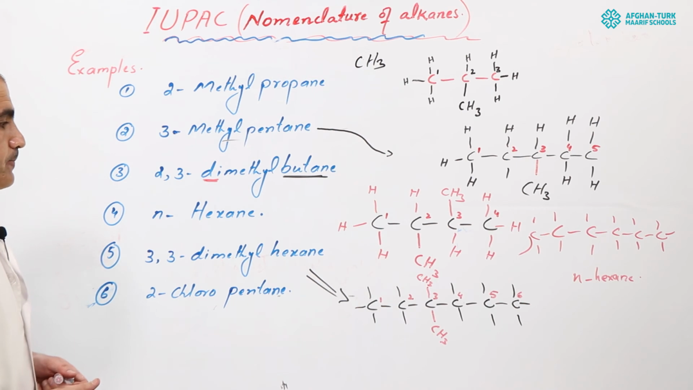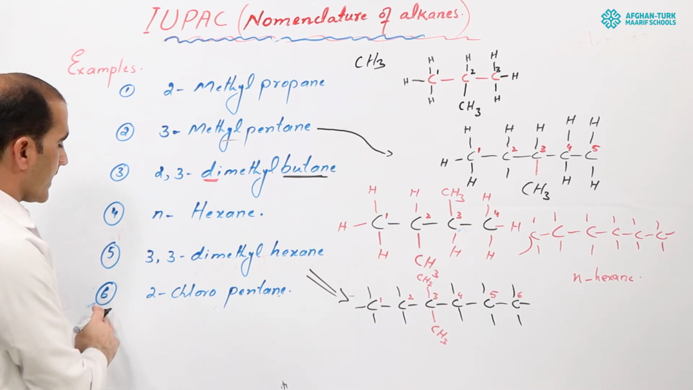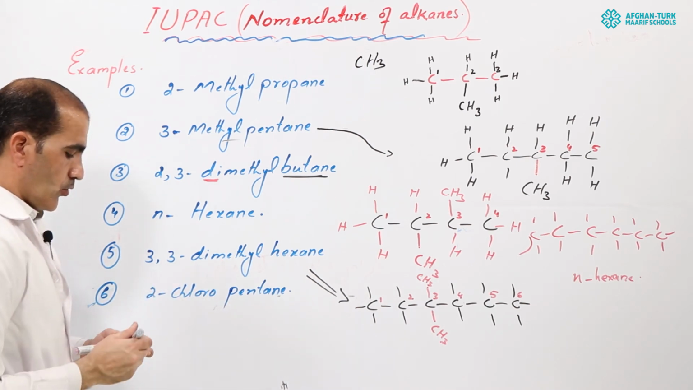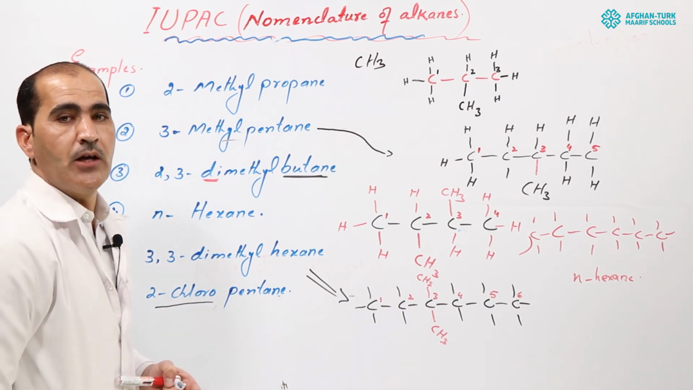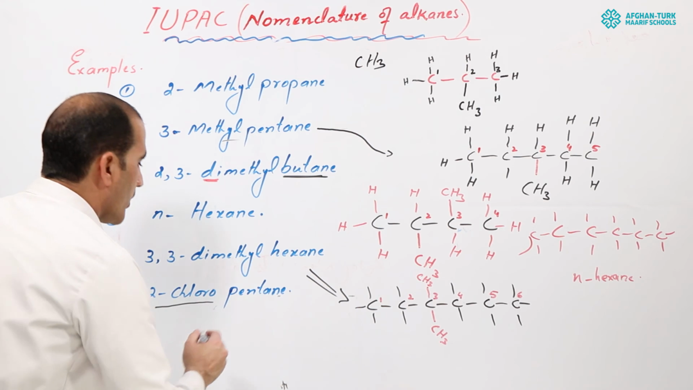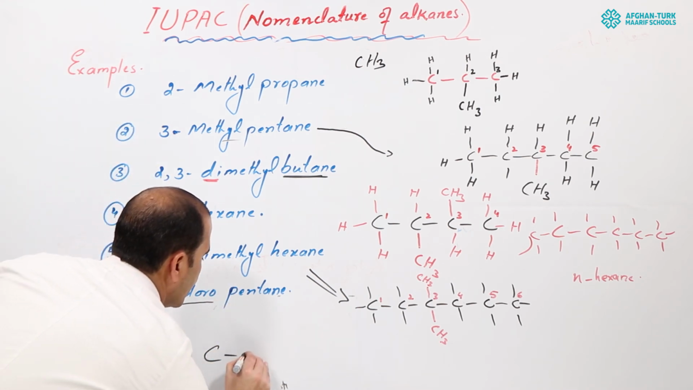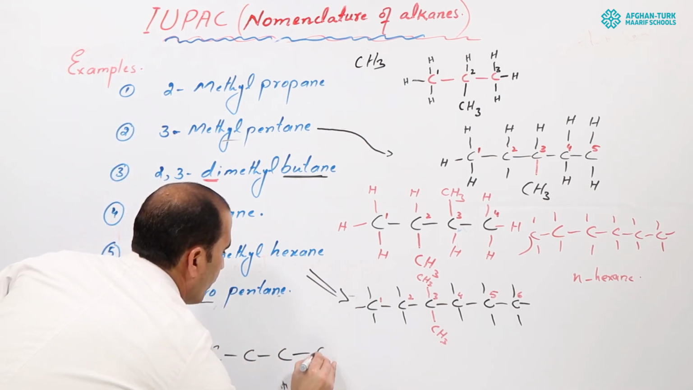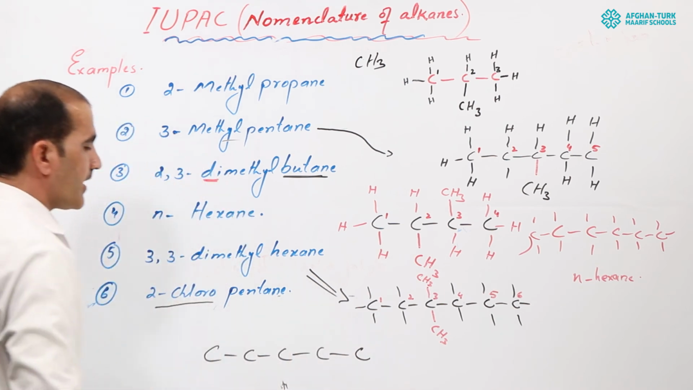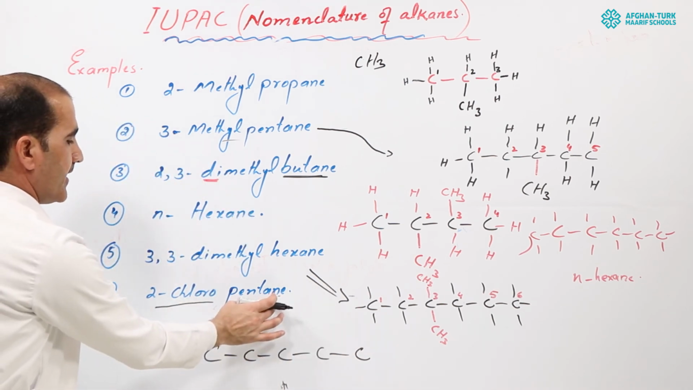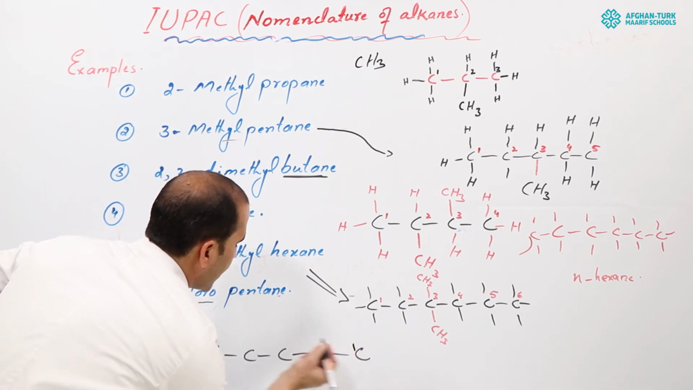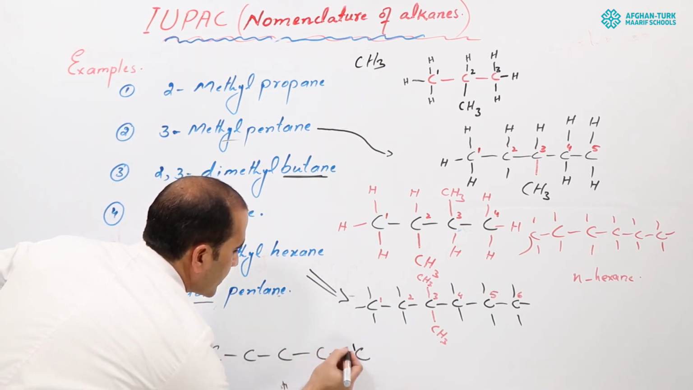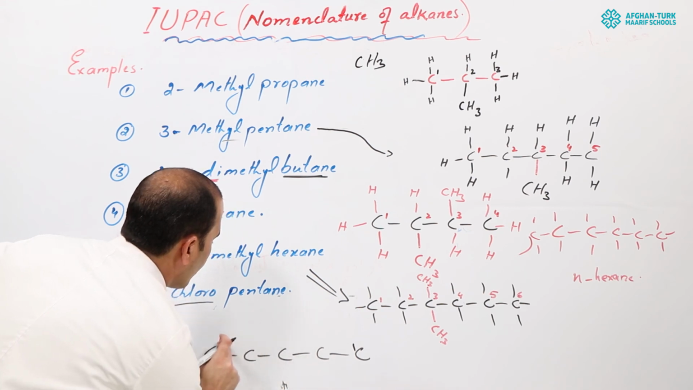Next one is the 6th example, 2-chloropentane. 2-chloropentane, here is the word 2-chloro. It means on the second carbon you have a chlorine atom, okay? So here you should write 1, 2, 3, 4, and 5. How many carbons here? 5 carbons, because it is pentane, okay? So for the second carbon, you can count the number of carbons from this side or from this side, it is your wish. 1, 2, 3, 4, 5.